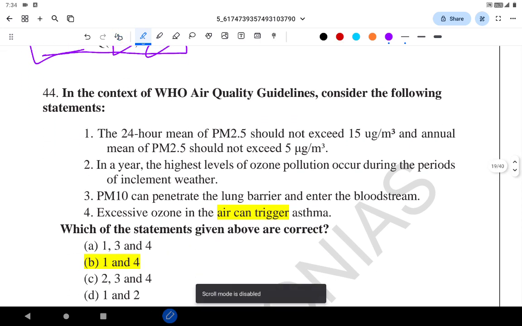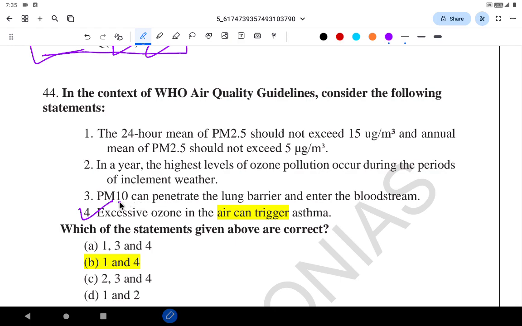In the context of the WHO air quality guidelines, consider the following statements. The 24-hour mean of PM 2.5 should not exceed 15 micrograms per meter cube. The annual mean of PM 2.5 should not exceed 5 micrograms per meter cube. In a year, the highest level of ozone pollution occurs during the period of inclement weather. PM10 can penetrate the lung barrier and enter the bloodstream. Excessive ozone in the air can trigger asthma. See, the fourth statement is correct, it can trigger asthma.